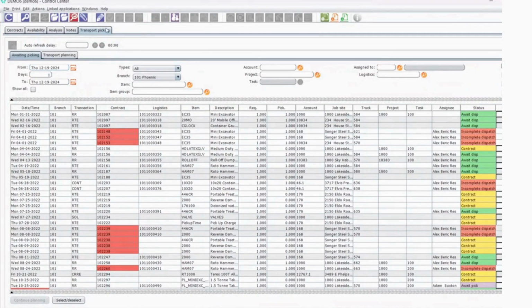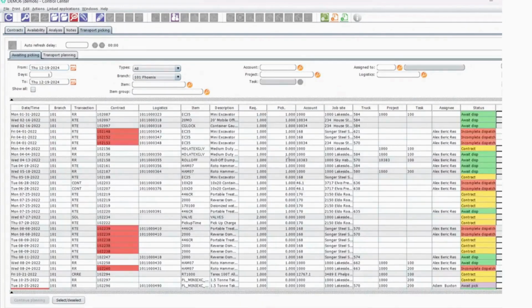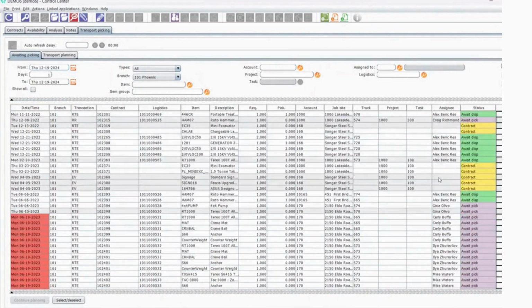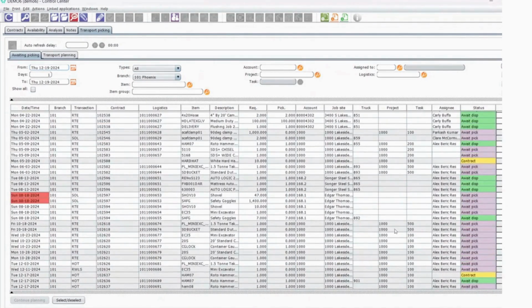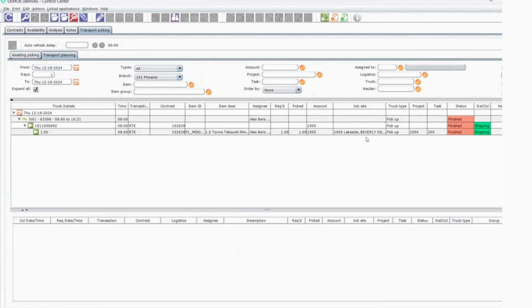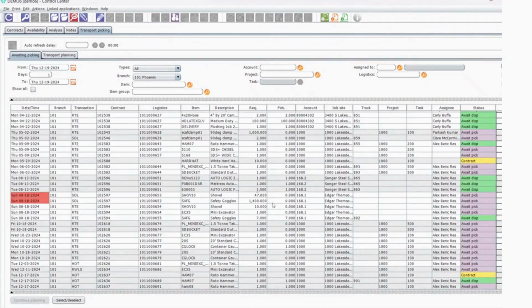So the transport planning side of it. This control center dealt with all of the orders coming inbound, all of the pickup requests coming inbound. We also have a transport queue as well. So we have two tabs available under logistics. One's a picking. So this is all of the things which are currently being picked or in the process of being dispatched. And then we have a truck routing dashboard as well, where you can drag and drop documents up to trucks, or you can just route it through.